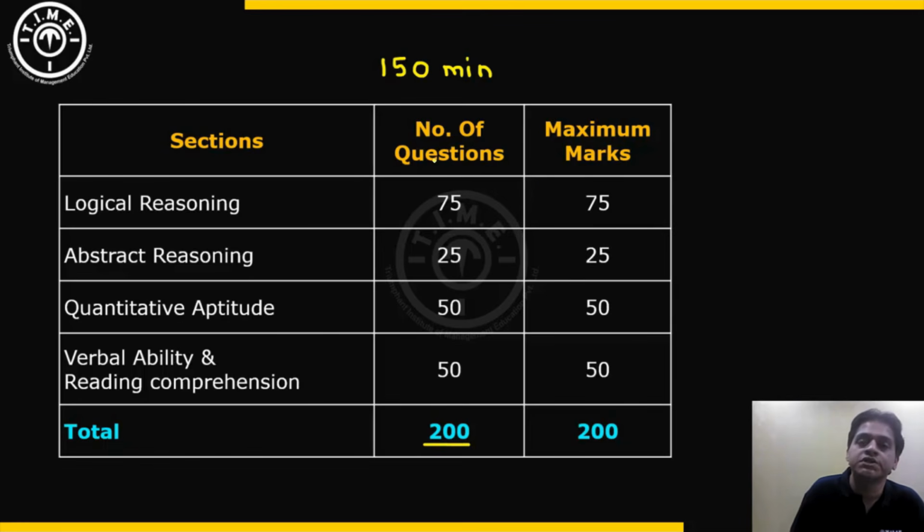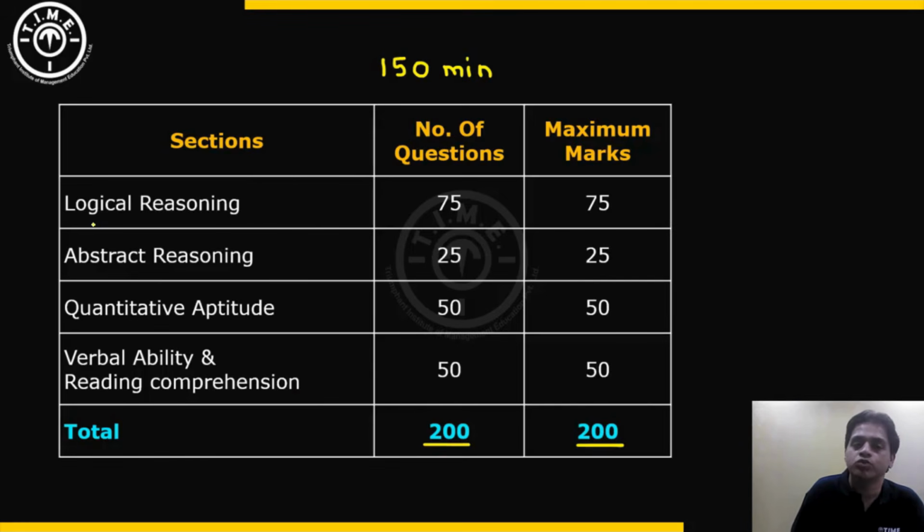All the 200 questions were multiple choice questions, MCQs, with each question having 5 options, out of which exactly 1 option was correct and that was to be chosen. Each question carried 1 mark, so the maximum marks in the exam was also 200. There was no negative marking. So if the question is answered incorrectly by a student, the student gets 0 marks for that question. The order in which the sections were present on the exam is as you see on the screen.